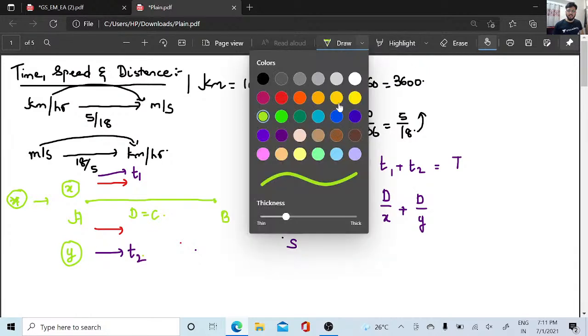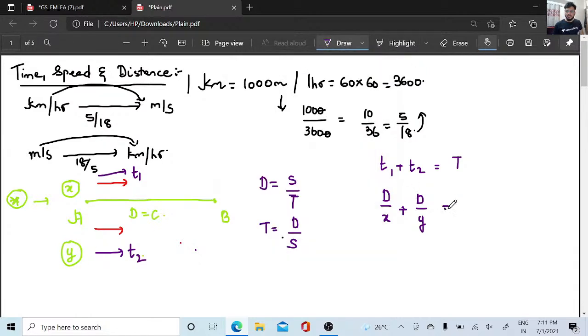Okay, this is y. So this is equal to t, that is our total time. You can see here d is constant. D is constant, so x plus y will be what?